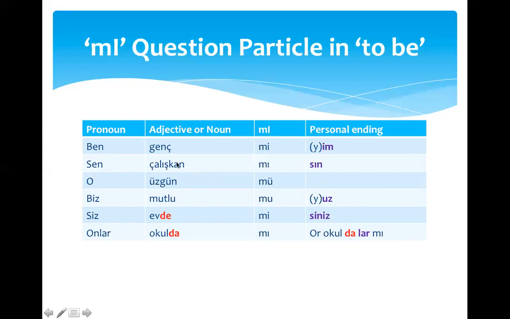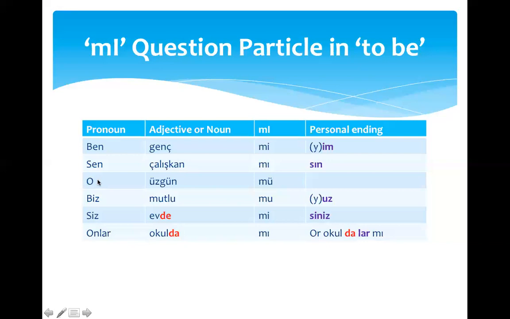Sen çalışkan mısın? You, hard worker, are you? So çalışkan is a hard worker. Now the question particle is mı, because the last vowel in this adjective is an a. Sen çalışkan mısın? Personal ending is in the end.